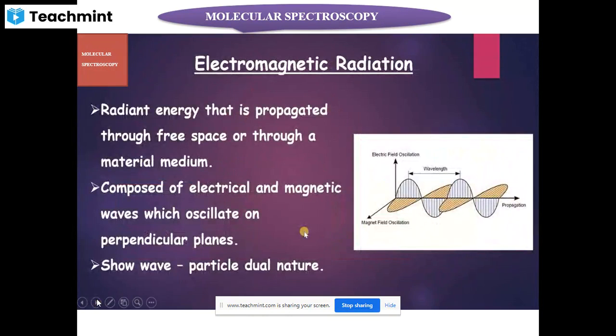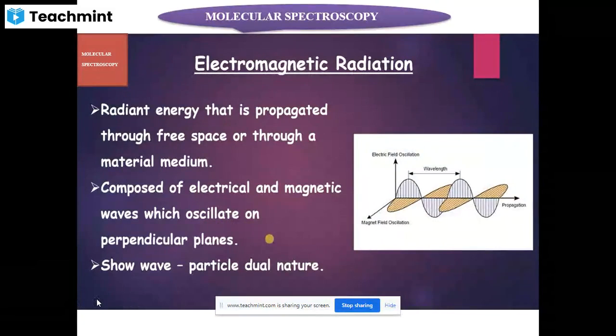Since spectroscopy is the study of interaction of electromagnetic radiations with matter, let's recall what is electromagnetic radiation. It is a form of radiant energy that is propagated through free space or through a material medium. As the term implies, electromagnetic, it is composed of electrical and magnetic waves which oscillate on perpendicular planes.